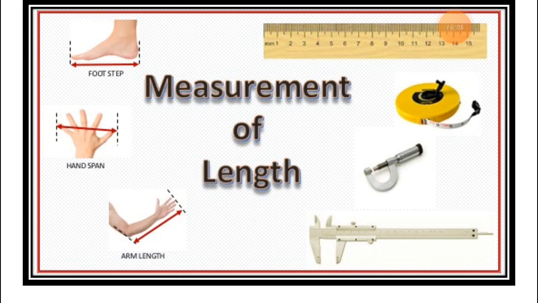Now the handspan, from your thumb to the last finger, that measurement you can call a handspan. Now the arm length, from elbow to your hand, you can call an arm length. This one, you all know the name of this thing. That is a ruler. It is a ruler. That is a measuring tape. All these things are going to be used. So these different types of measures will come.